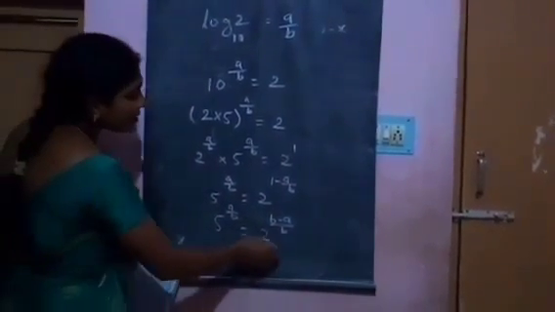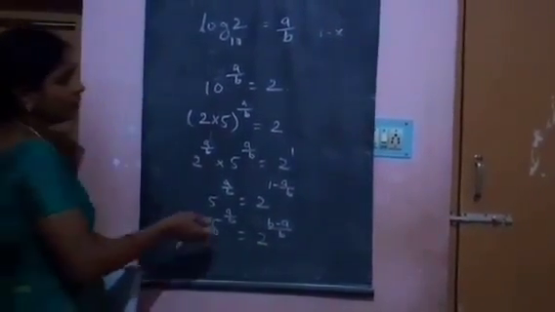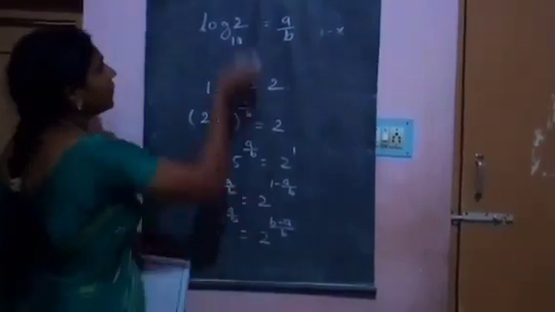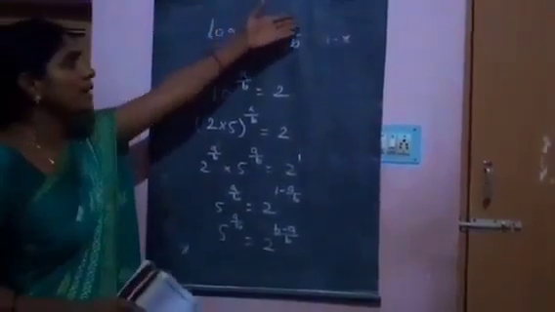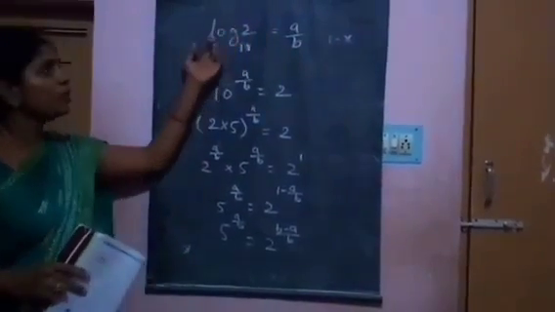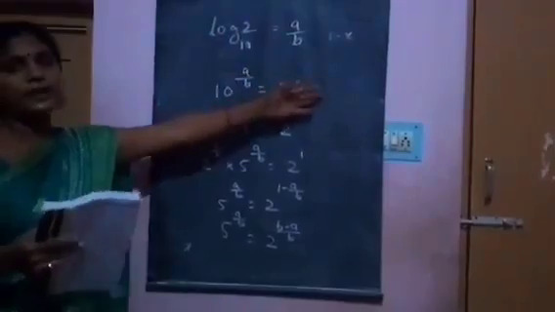In this, LHS and RHS are not equal. Why did this arise? Our assumption is wrong. Log 2 is rational is wrong. That's why log 2 is an irrational number.